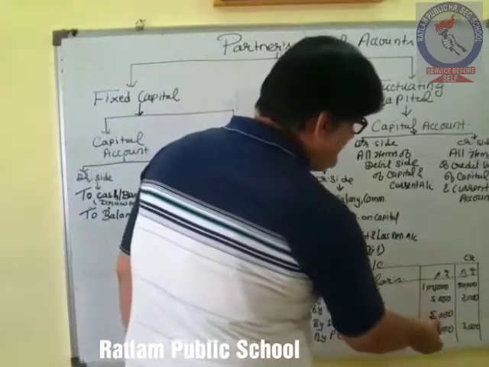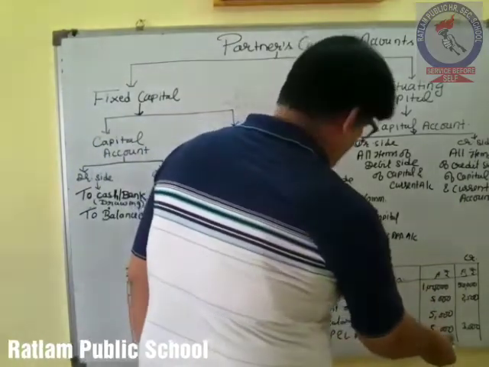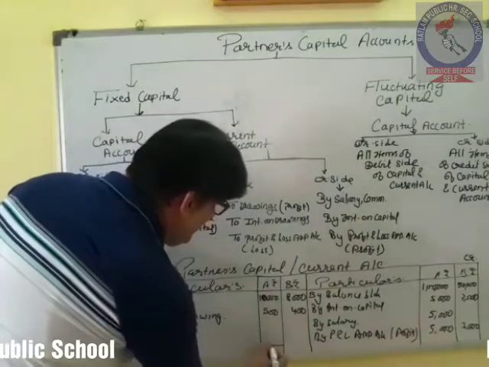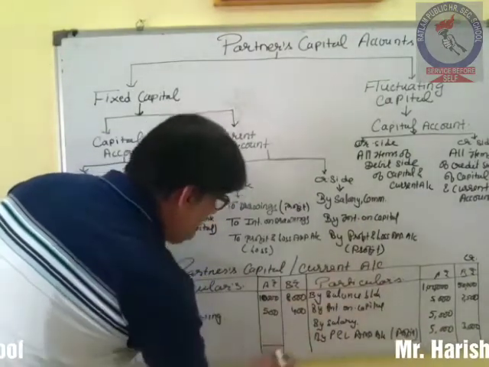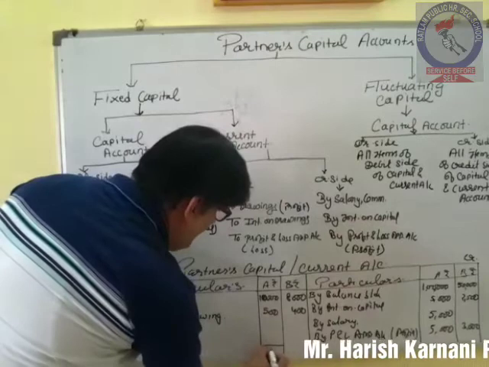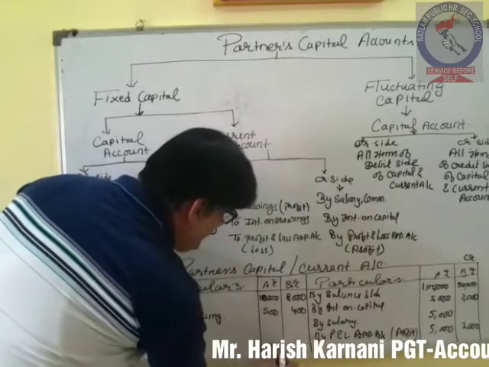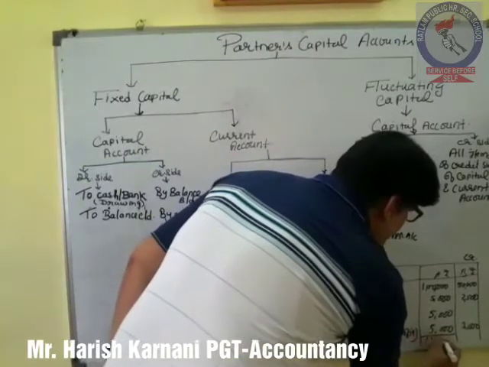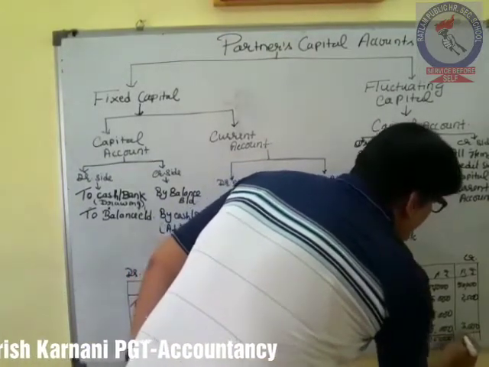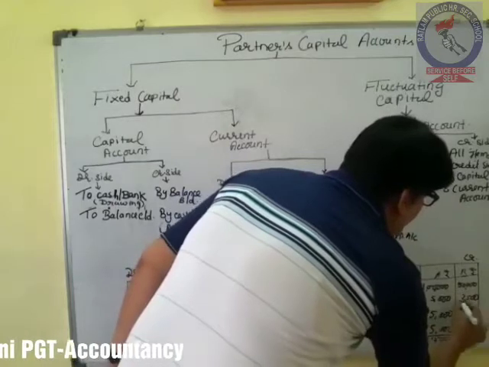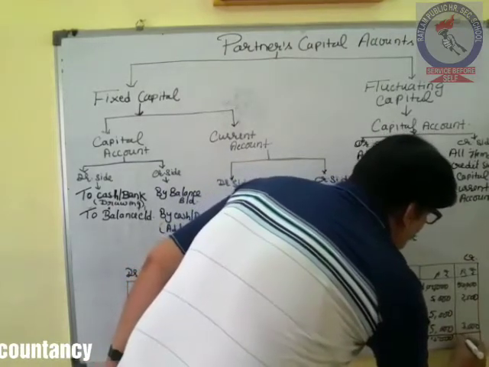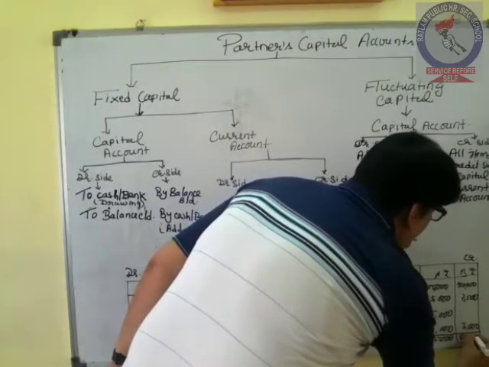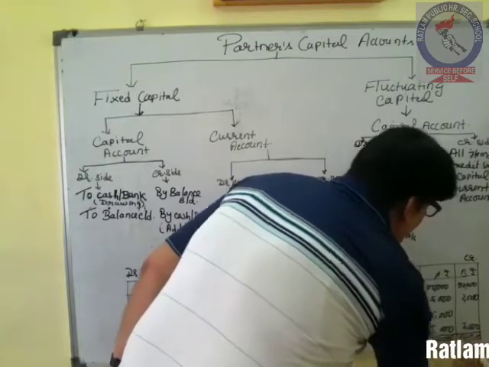So 1,10,000, 1,15,000. So the total amount credited for A is 1,15,000. Okay? And total amount credited for B is 55,500.